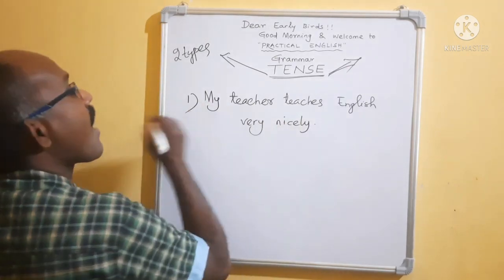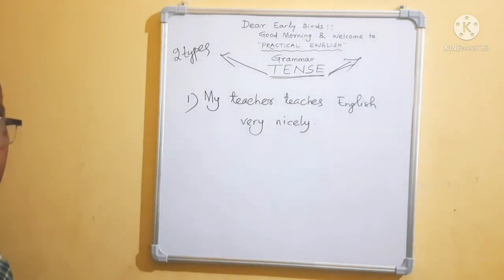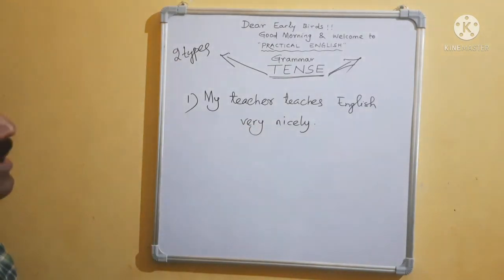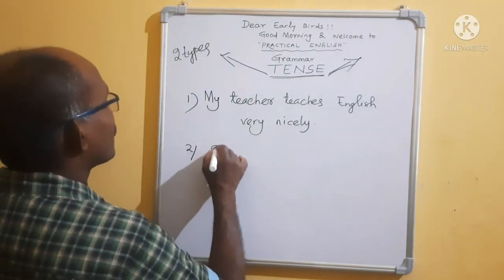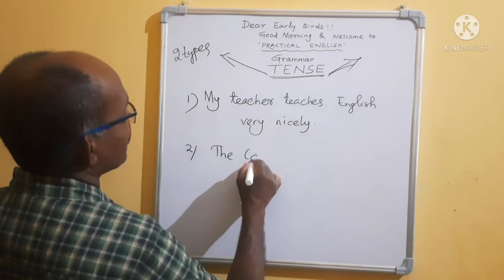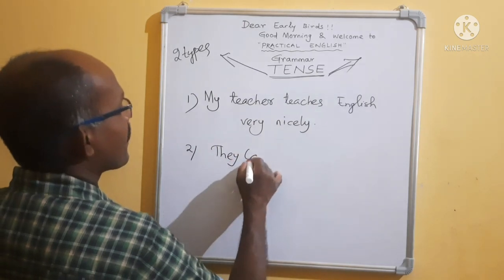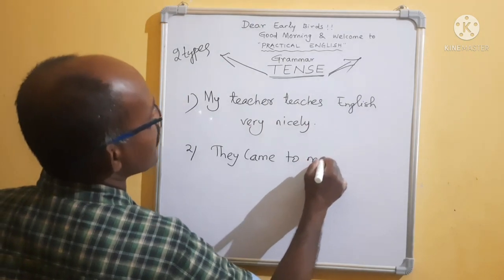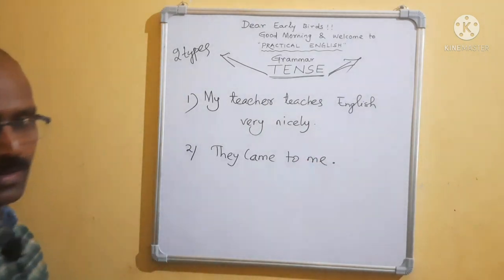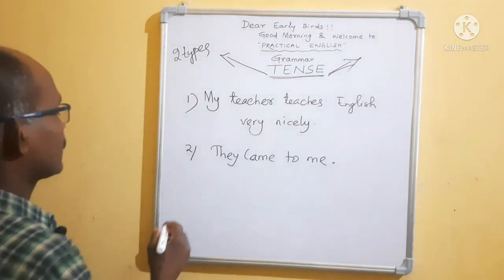Number 1. Okay. Did you understand me? My teacher teaches English very nicely. Number 2. They came to me. Number 2 sentences.